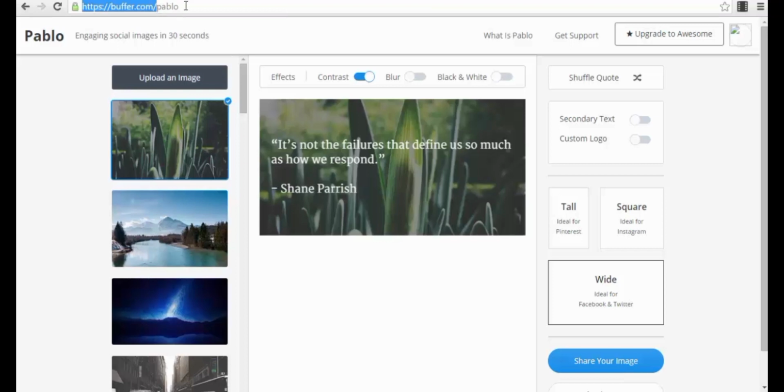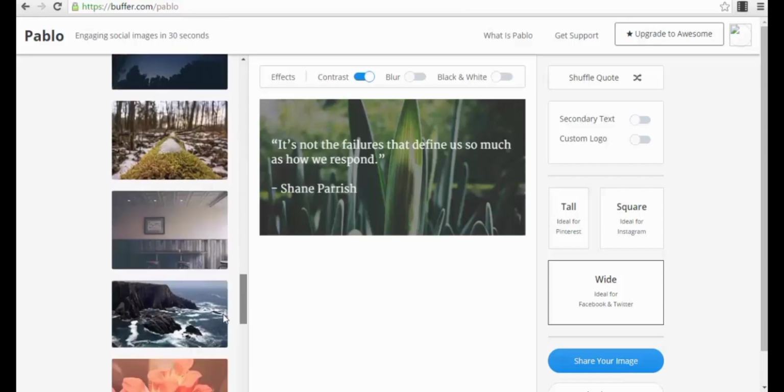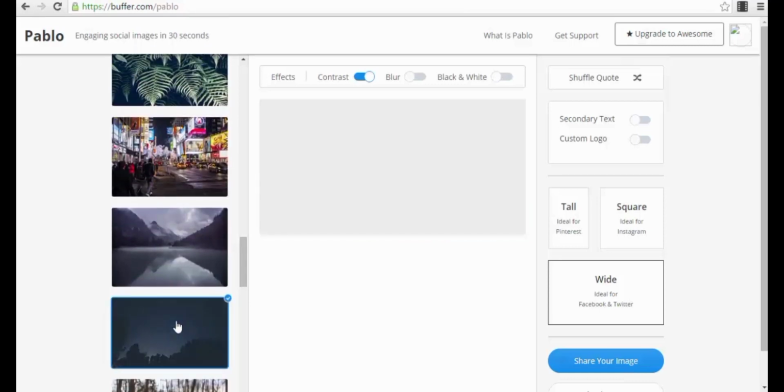So the app is called Pablo. It's buffer.com/Pablo, as you can see here. Its motto, it's very nice: engaging social images in 30 seconds. Why? Because you just enter on the platform just like that, and you just have to select your background. You have a lot of cool backgrounds here. For example, you can select this one, the night sky, with stars.